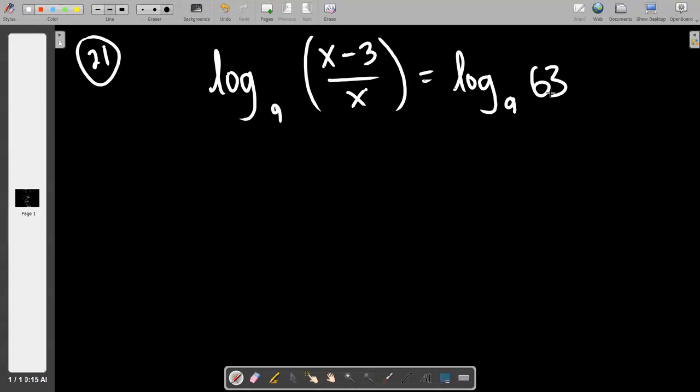In the same way that we can log both sides, we can unlog both sides. You can say drop the log. Some people laugh when you say it, it doesn't matter. Bottom line is the logs can go away, because log base 9 of this equals log base 9 of that, so this has to equal that. So we wind up with x minus 3 over x equal to 63, because the logs just go poof. You clear on that, right?